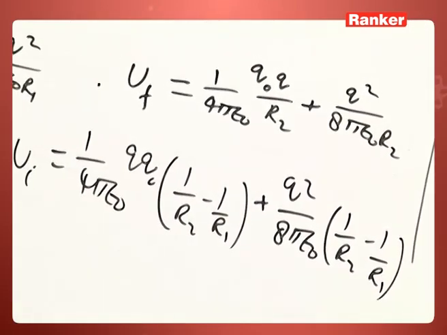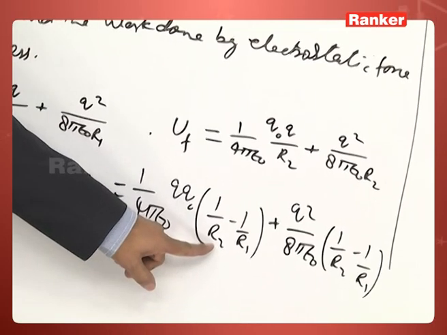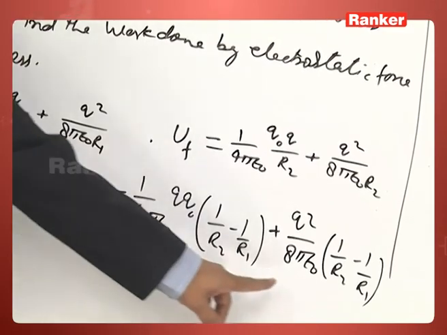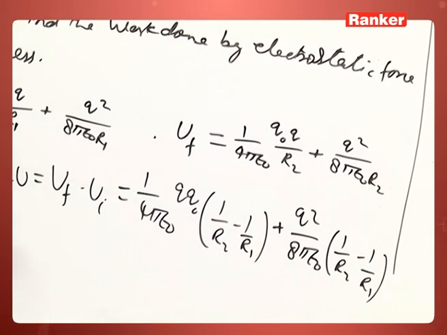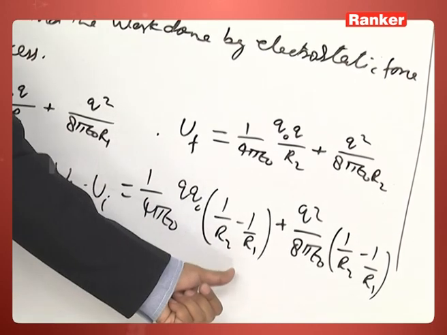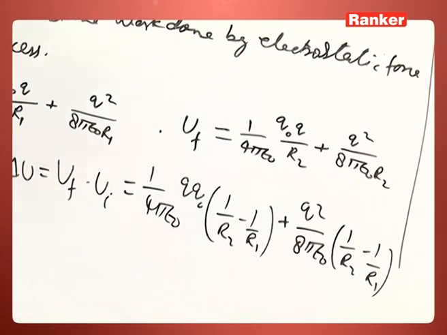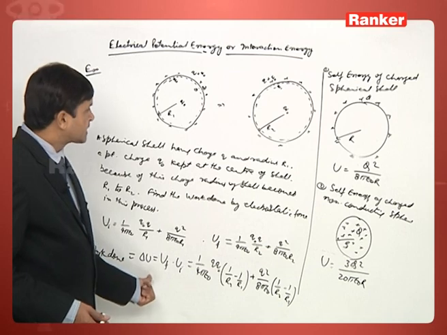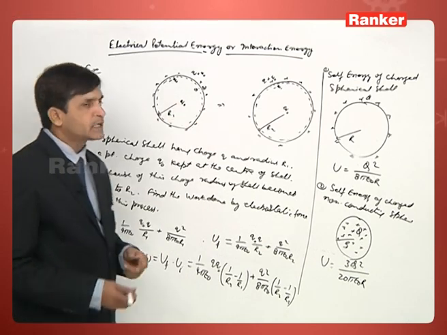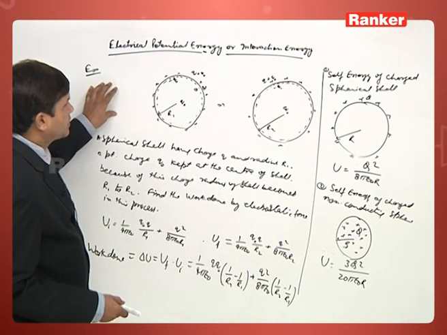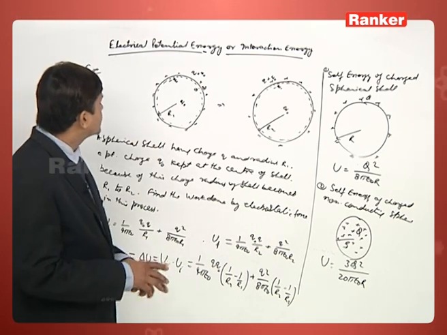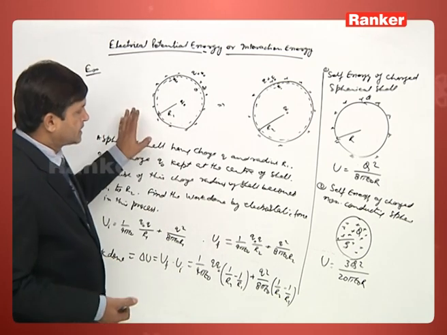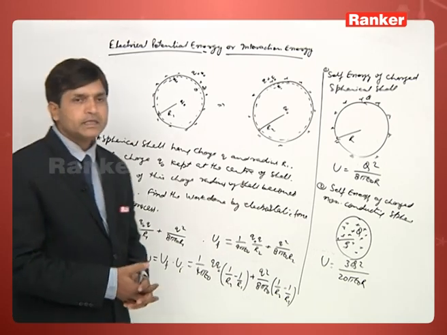So from here we can see that R2 is more than R1, so the whole term will be negative, and this term will also be negative. So the change in potential energy is negative, so that indicates work has been done by the system. It means the system energy decreases due to the expansion of the shell. This is one of the examples. So these are some basic examples related to electrical potential energy or interaction energy and their relation. Now come to the next topic, electric potential.